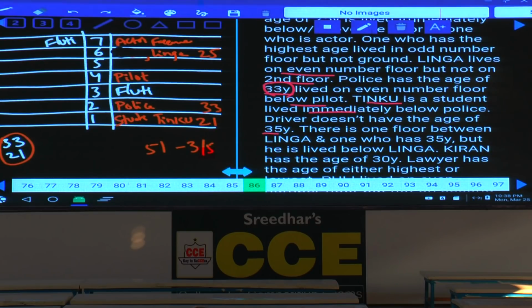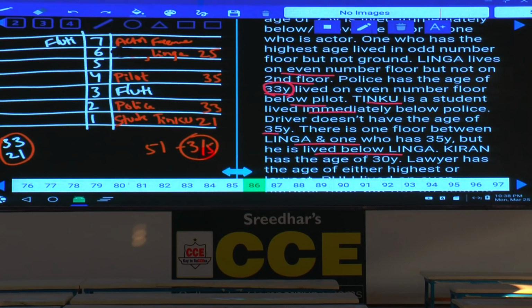Then what is the other possibility? And there is one floor between Linga and the one who is 35-year-old. Between Linga and the 35-year-old, there must be exactly one person. 35-year-old is here. As 35-year-old is here, then we need to discuss about the 51, either 3 or 5. But he lives below Linga and the 35-year-old, but he lives below Linga. Now the 35-year-old is living below Linga, and Kiran has the age of 30 years. As Kiran is 30 years of age, tell me what is the only possibility here?